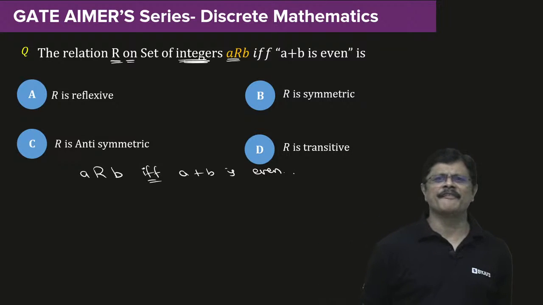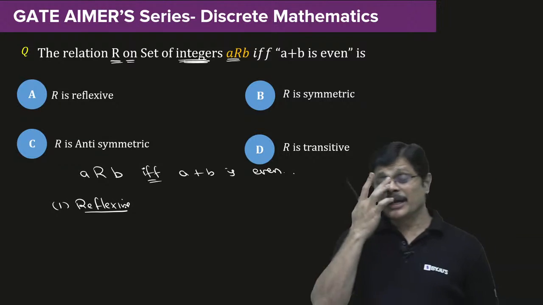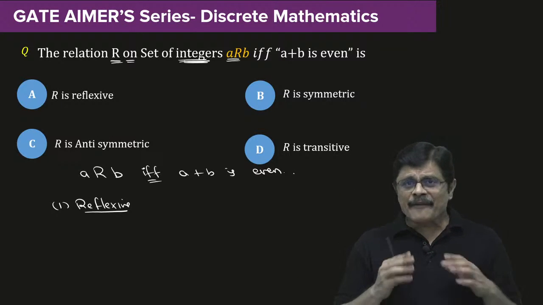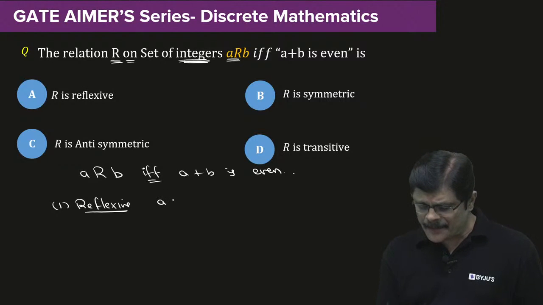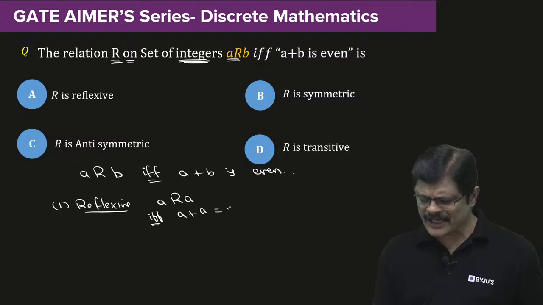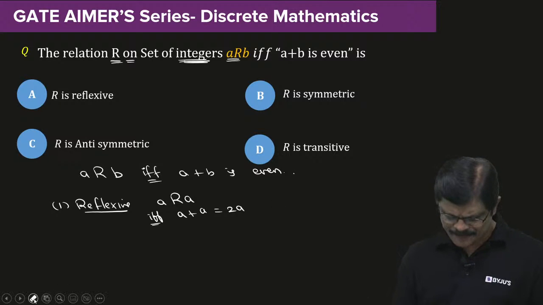See how to verify reflexivity, my dear friends. What is needed for reflexive? Every element should be related to itself. See here, when you say a related to a if and only if a plus a, what is a plus a? 2a is even. But you all know 2a is even, right? For every integer, 2a is even. Correct or not?